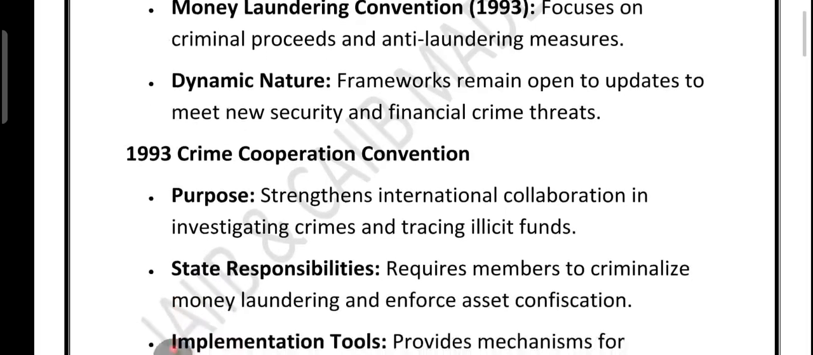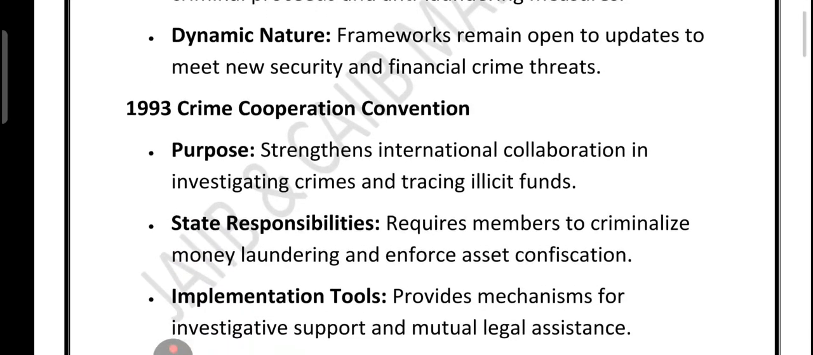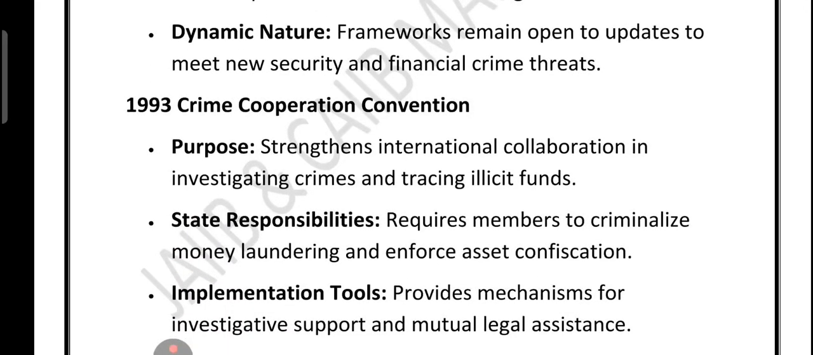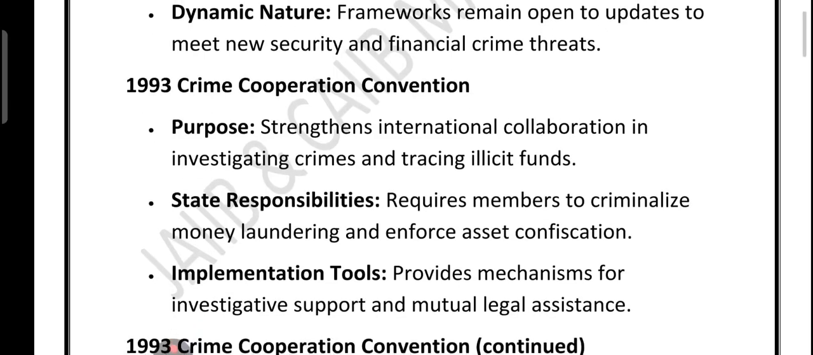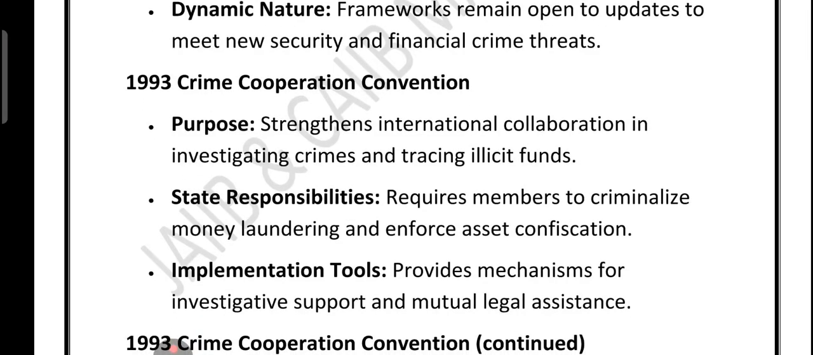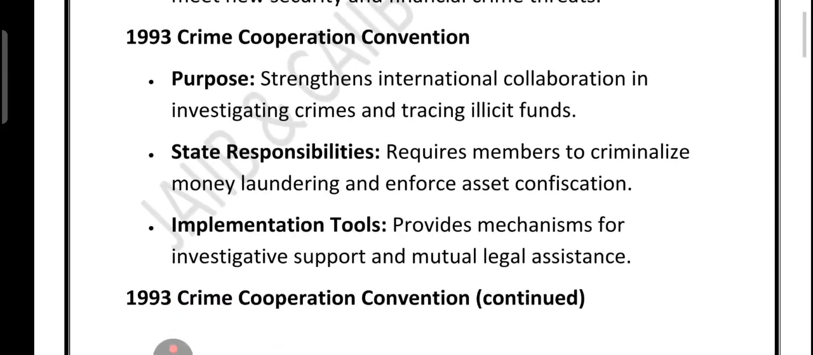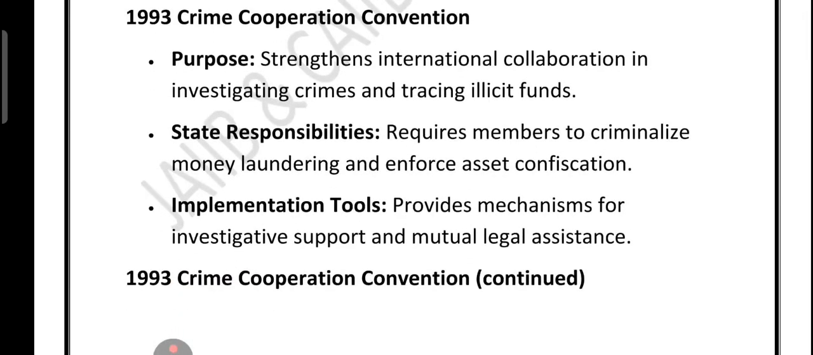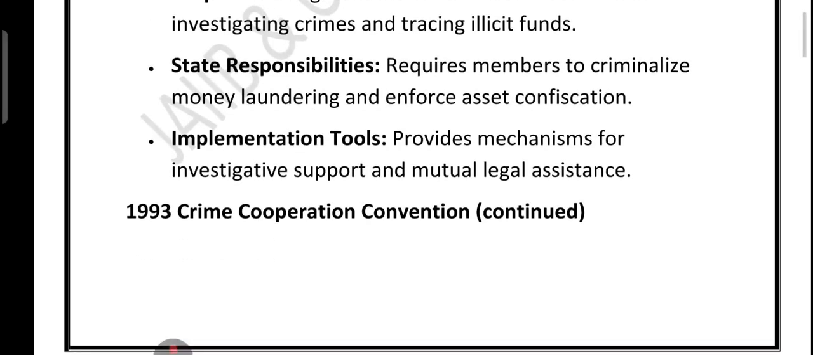Later, in the year 1993, another big step was taken through the Money Laundering Convention. This focused on two things: going after the illegal money generated from crime and putting strong anti-money laundering measures in place. What is interesting is that these conventions are not fixed in stone. They keep evolving with time so that new threats in finance and security can be handled, right?